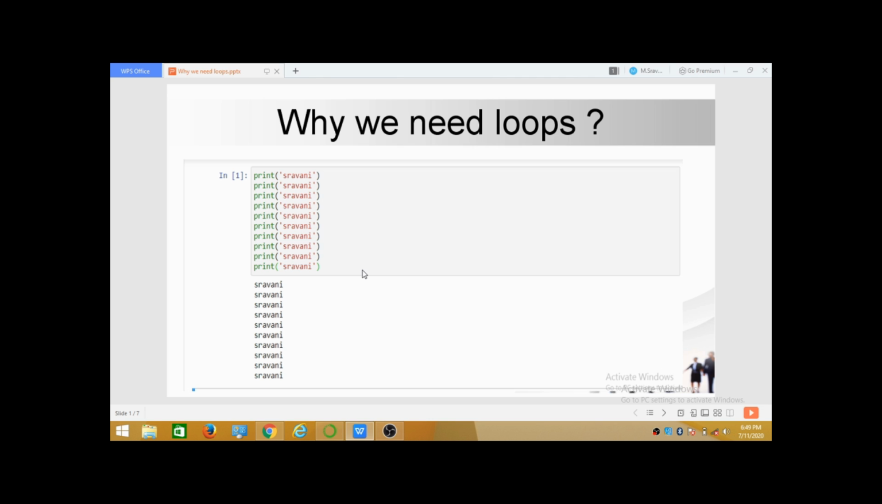Hi, in the next 10 minutes, we will learn loops in Python. Basically, every programming language supports this loops concept. Then my question is, why are these loops so important, or why do we need these loops in our programming language?